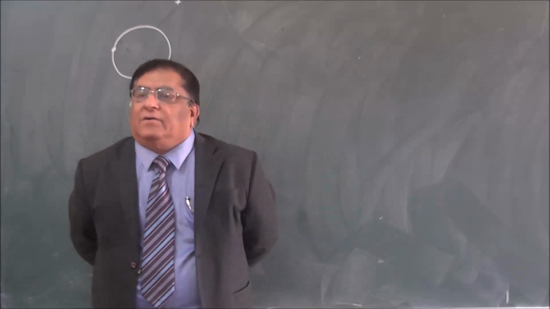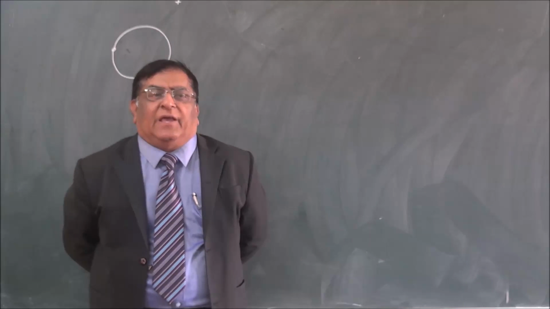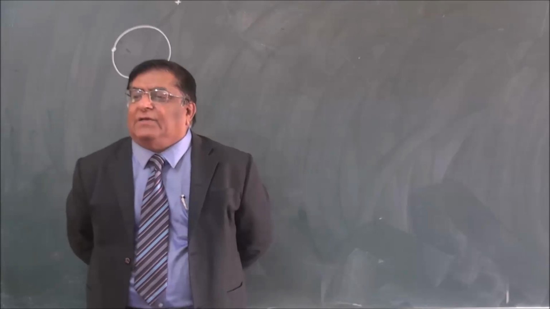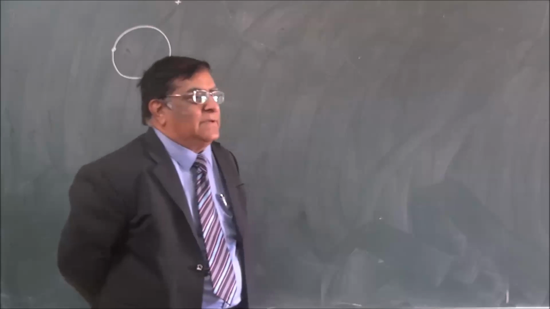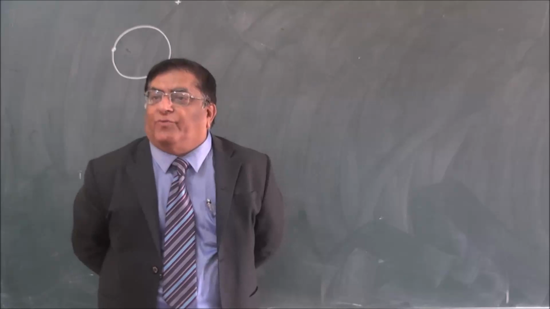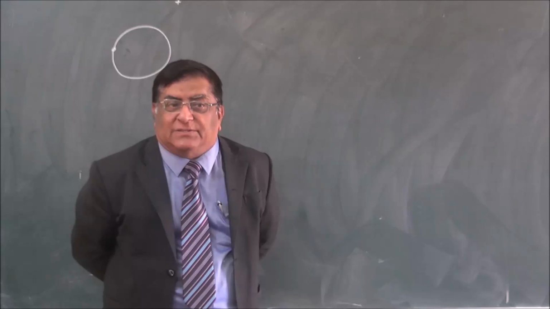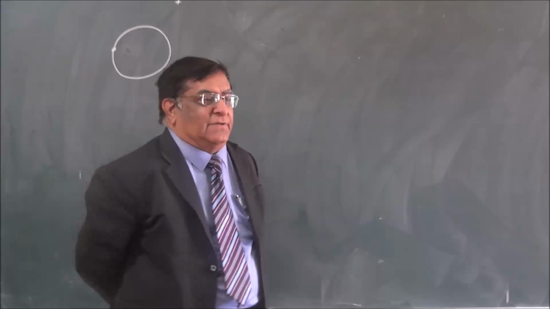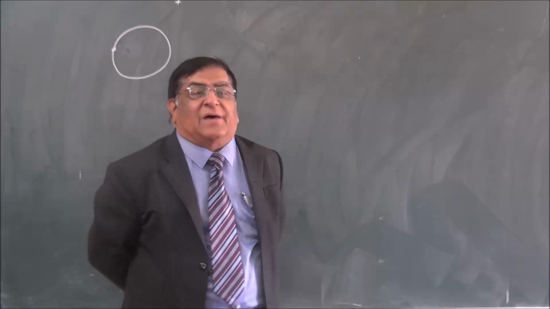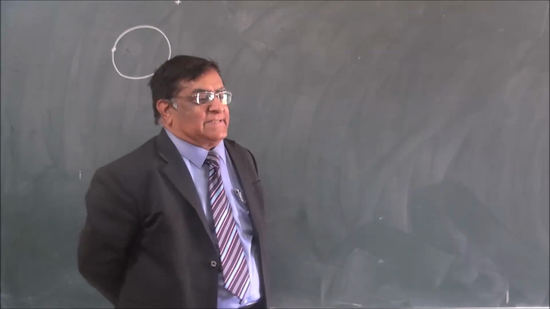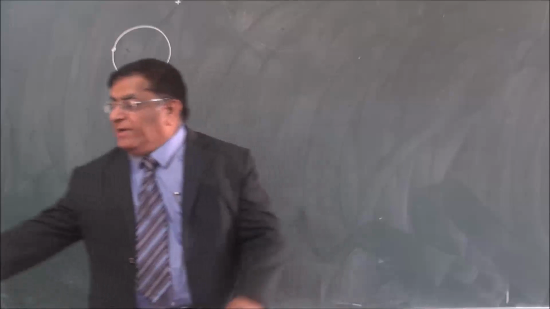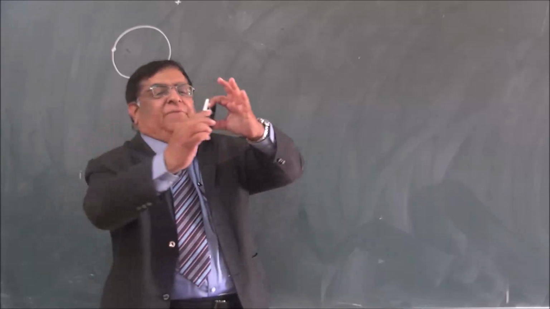Rotational motion. If it is not a single point but a system of particles, so many particles, and all those particles are moving in circles, and the circles are about a single straight line which we call the axis.